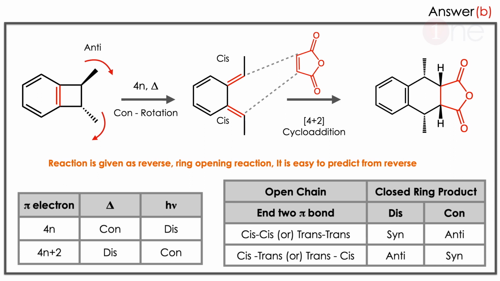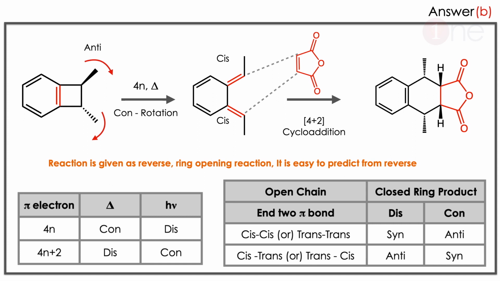So how will the ring closure happen? Since cis and cis forms are there, you have to have conrotation, then you get the anti product. If you see the product in reverse, the product will be easy. Ring opening is always difficult to comprehend, but if you use the ring closure reaction, it's easy. So go from open chain to closed ring first.